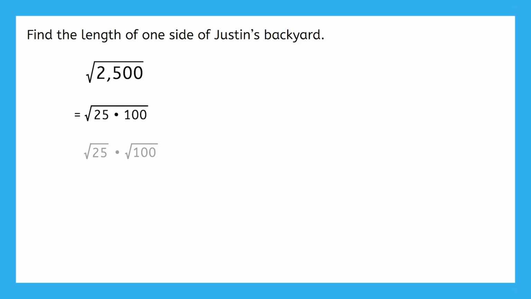Do you think the square root of 25 times the square root of 100 equals the square root of 2,500? Well, let's find out. What are the square roots of 25 and 100? The square root of 25 is 5, and the square root of 100 is 10. Now we can multiply. 5 times 10 is 50. Do you think 50 is the square root of 2,500? How can we check?